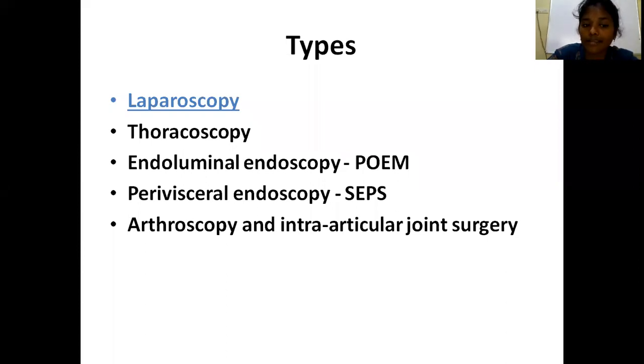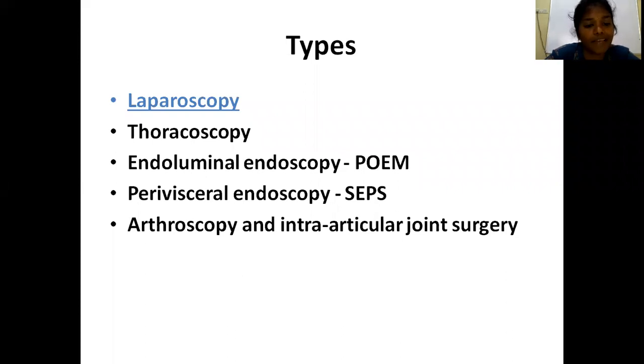Thoracoscopy is getting access into the thorax with the help of minimal incisions. The next one is endoluminal endoscopy, that is getting access into the stomach by means of an endoscope. An example for this is POEM for achalasia cardia, that is per oral endoscopic myotomy, right?